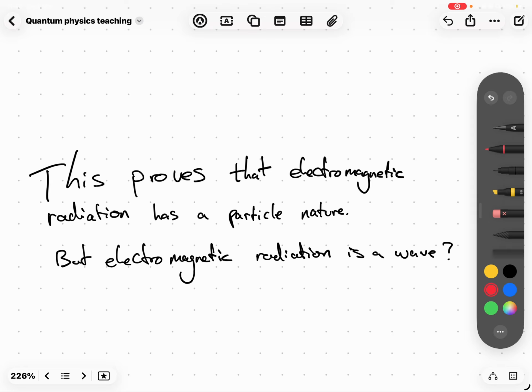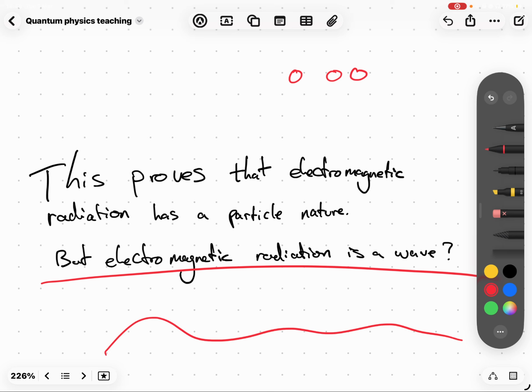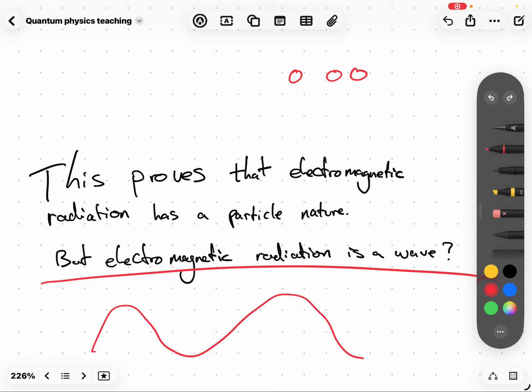This proves that electromagnetic radiation has a particle nature. We just said that they are photons, there's all these little photons. These photons are particles. But we've established electromagnetic radiation is a wave. It travels through space at the speed of light. How are we now saying it's a particle when it's a wave? It does diffraction. Light diffracts, fringe separation. We've done that. But now we're saying it's a particle.